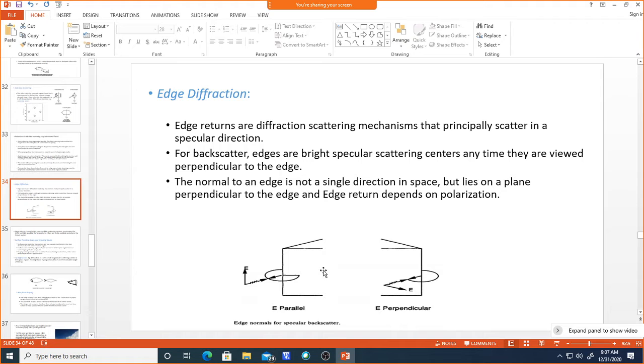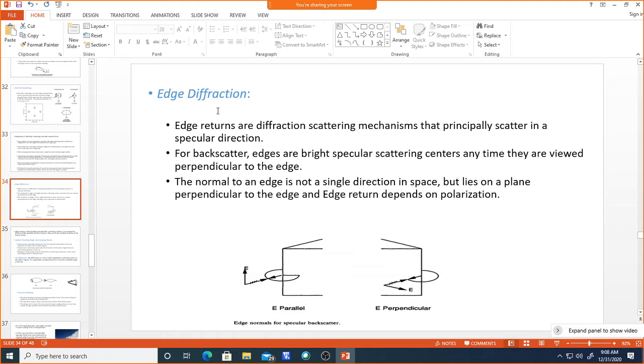Reflection gives a brighter intensity of the wave which is coming back. With respect to the receiver direction, it will give maximum intensity of the wave. But in scattering, the wave which is coming back propagates in all directions. And diffraction is, if you take the average propagation, there is no change in the direction of the wave, it only travels in the average propagation direction. But scattering goes in all directions. Okay, so that is the difference.